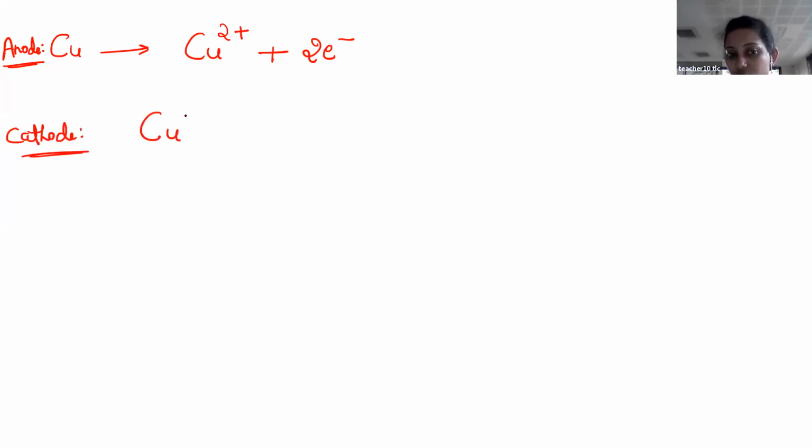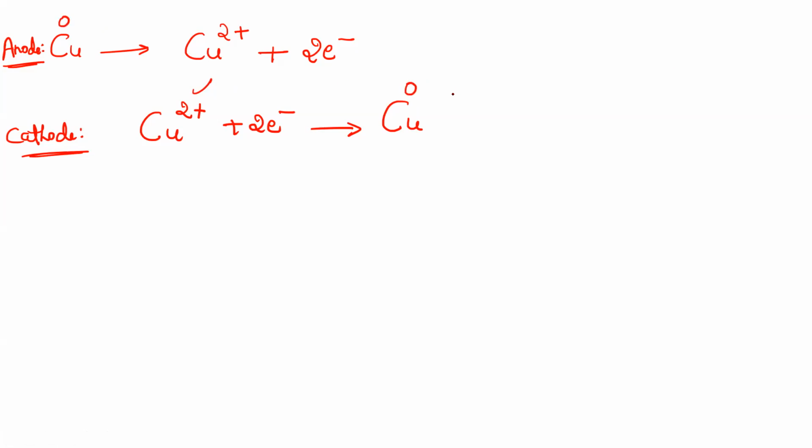Cu2 plus in the electrolyte gains 2 electrons released from the anode and is reduced to Cu. The charge reduces from 2 plus to 0. This process is nothing but a reduction, and this copper will deposit on the cathode.